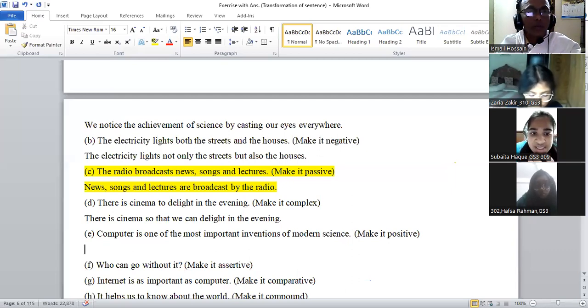Again, say it. So it is the cinema that delight in the evening. There is cinema that delight us in the evening. There is cinema. Yes sir.